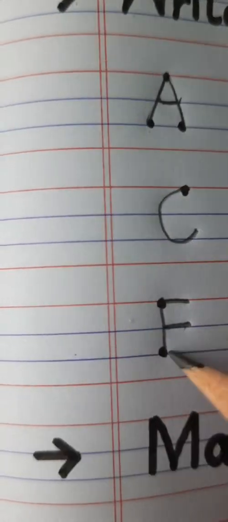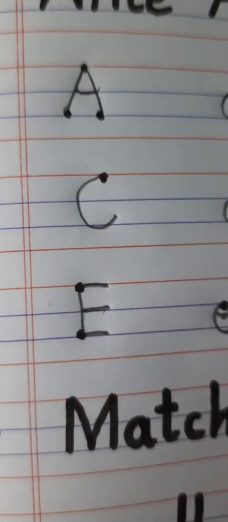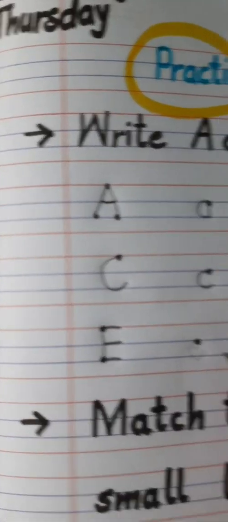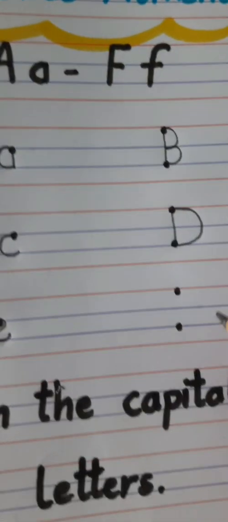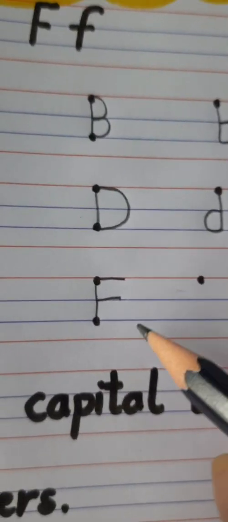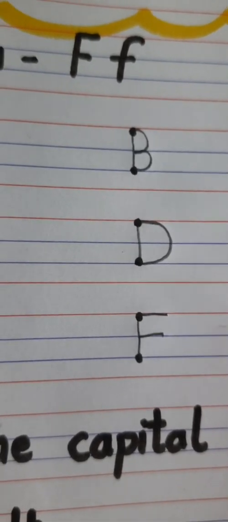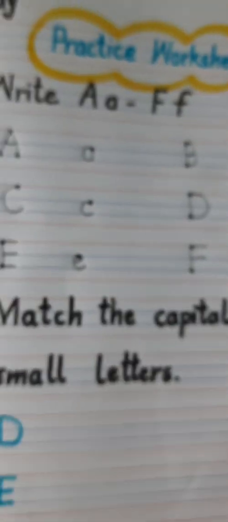D. And what comes after D, children? E. Capital E. And this is small e. And what comes after E, children? F. Phonic sound is F. This is Mama F and this is baby F, small f. And now let's do our question number 2, that is match the capital letters to small letters.